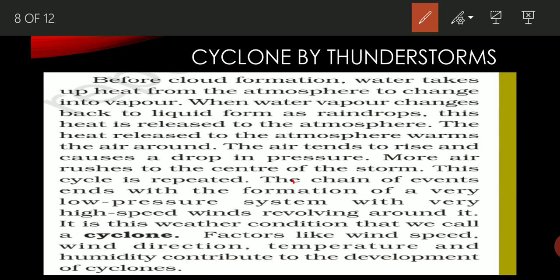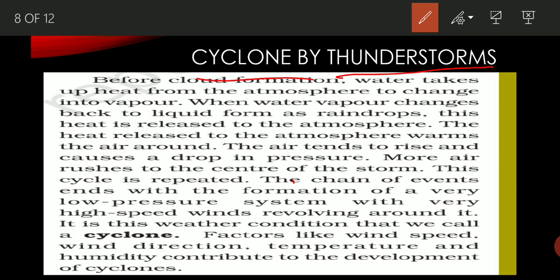Again cloud formation takes place, and when these clouds convert into water droplets, they also release energy, and again the air moves in a more upward direction. In this way it revolves in the same direction as the earth, creating a very destructive movement of the wind as well as the water, and causes destruction. So because of thunderstorms also, a cyclone can occur.